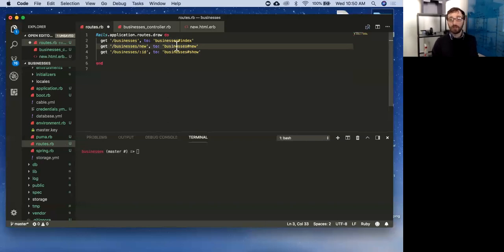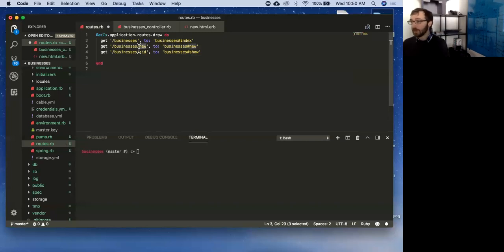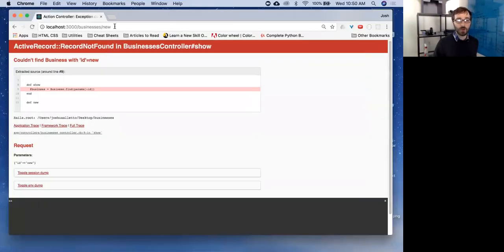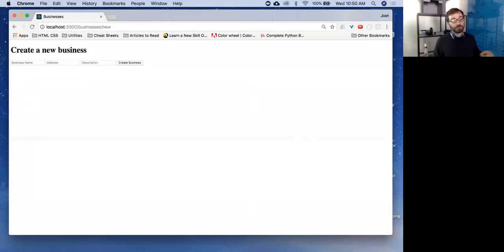invert these. So now we'll go in order. This one will only catch if I specifically write new. If I write anything else, it's not going to catch this one. This is going to match exactly. If it doesn't match that exactly, then it will go to this next one and hit ID. Does that make sense? Cool. So it's a small thing, but a thing that you can get hung up on if you aren't aware of the order that it checks everything. Cool. So let's go back. Hopefully this will work now. Cool. So I've got my form here.